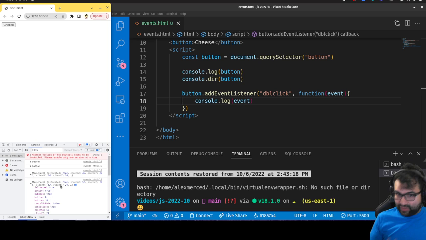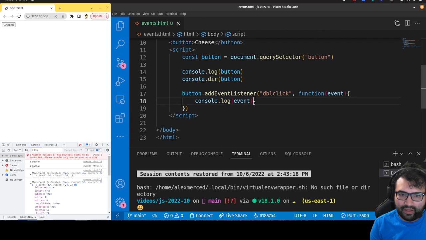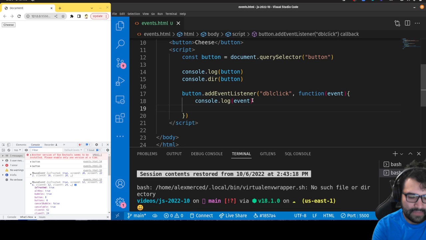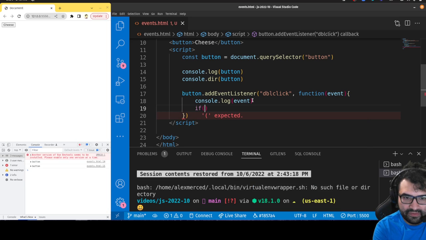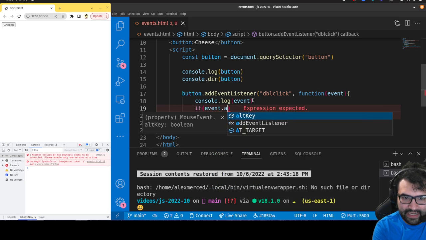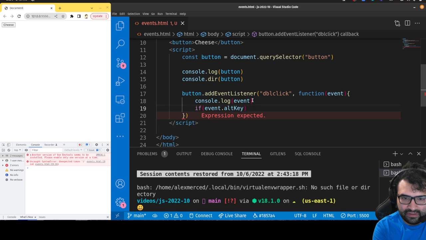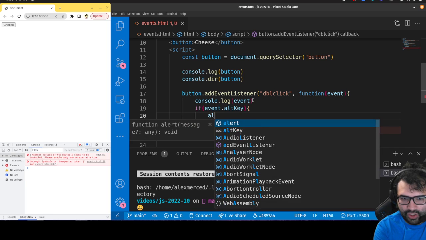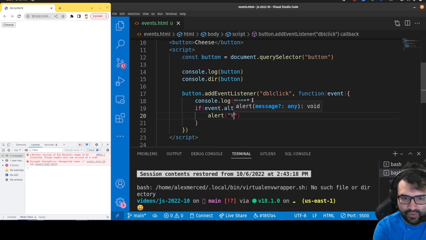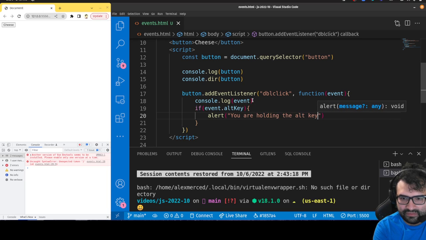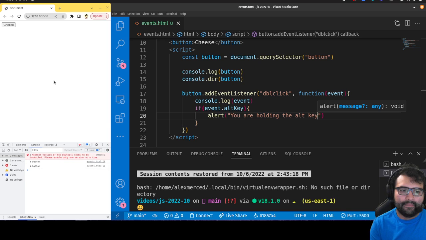So if I wanted to do something, for example, we'll do this: if event.altKey is true, then alert, you are holding the Alt key. Okay, so let's see what happens.